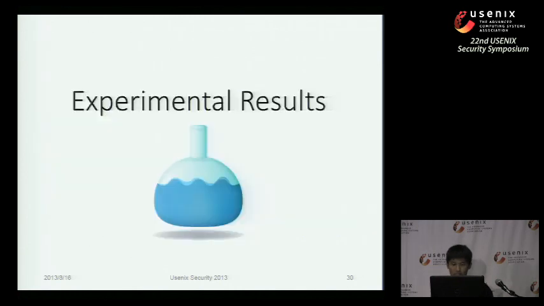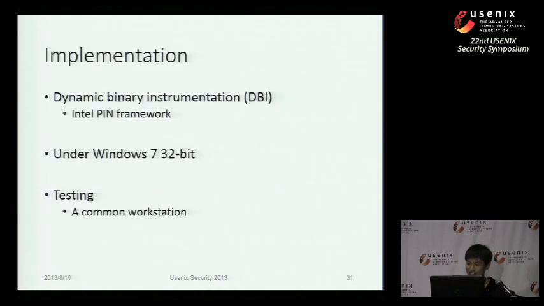So for now, I'm going to show you some experimental results. Don't panic. First is our implementation. We implemented MovieStealer, which is our approach just now, under the Intel PIN framework. It is a dynamic binary instrumentation framework, and it is quite popular. We implemented MovieStealer on Windows 7, and our testing was carried out on a very common workstation in my lab.